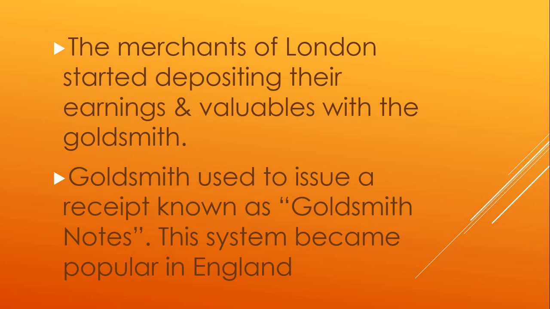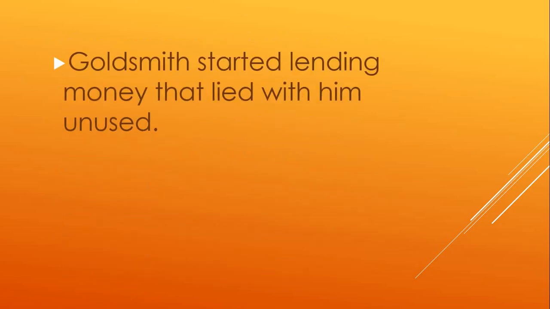So this system became very popular in England. Merchants, after carrying on their day-to-day business transactions, whatever earnings they had and whatever valuables they had, before going home they used to deposit with the goldsmith. The goldsmith used to take custody of it and give goldsmith notes. That was the receipt given by the goldsmith. This system became very popular in England.